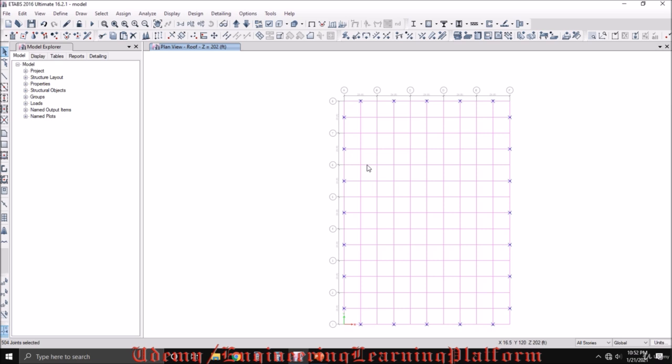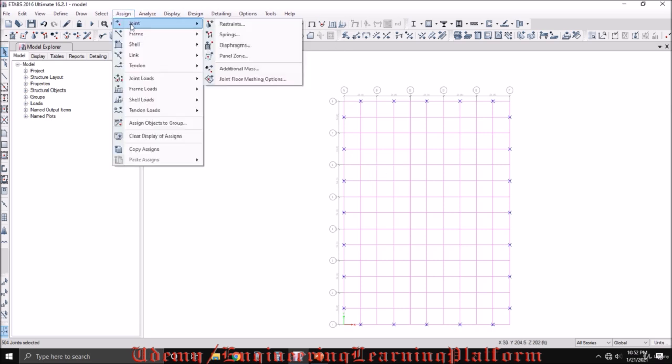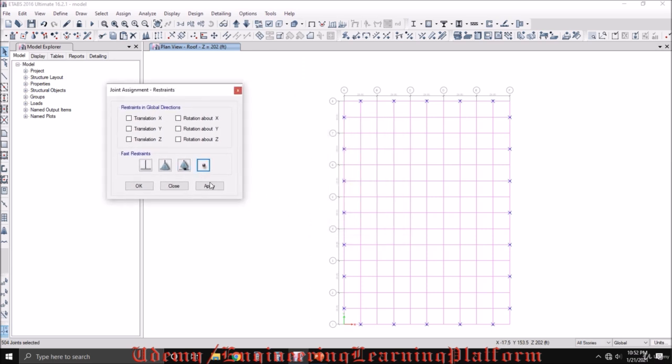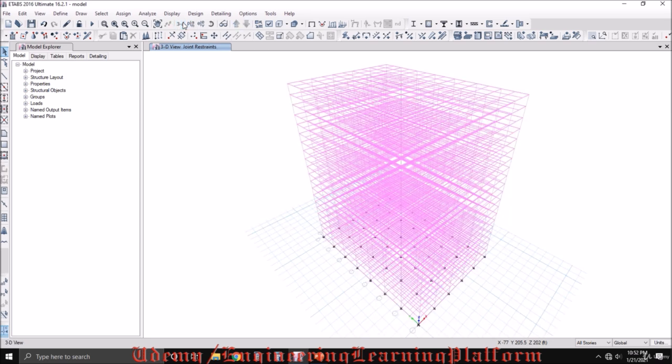The points where we were getting a fixed support by default, you can remove the restraints by clicking on this point and clicking on apply. Now check the 3D view, and that is how you remove the fixed supports from the strips.